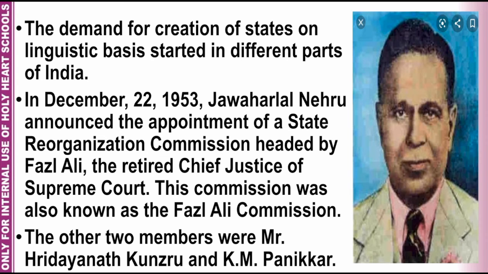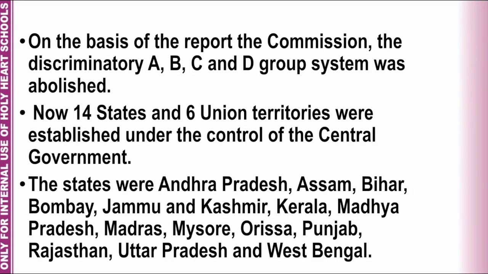The retired Chief Justice of Supreme Court, Mr. Fazl Ali. On the basis of the report of the State Reorganization Commission, the discriminatory A, B, C and D group system was abolished. Now 14 states and 6 union territories were established under the control of the central government.